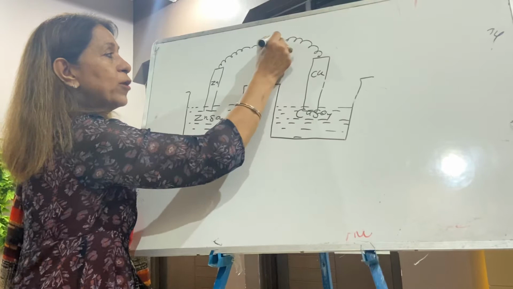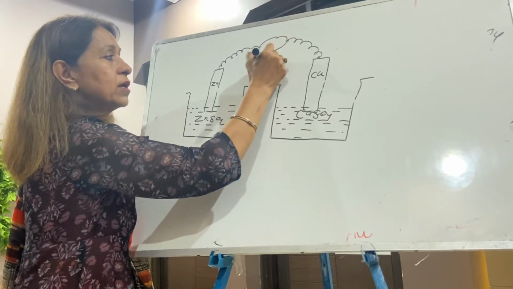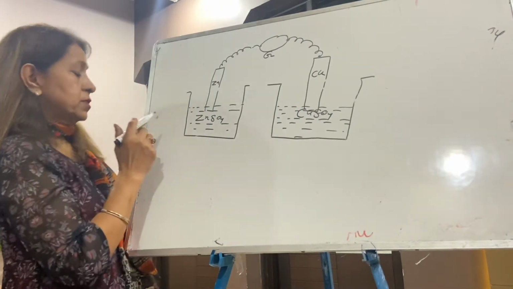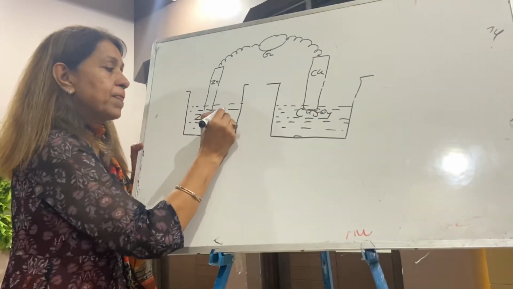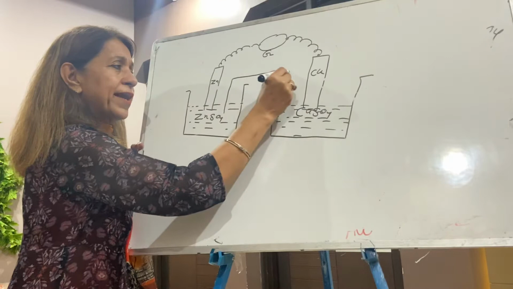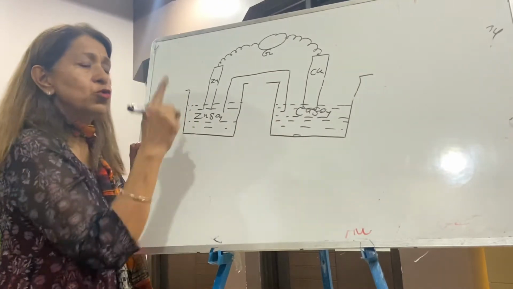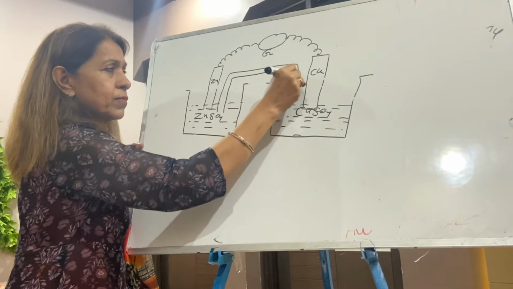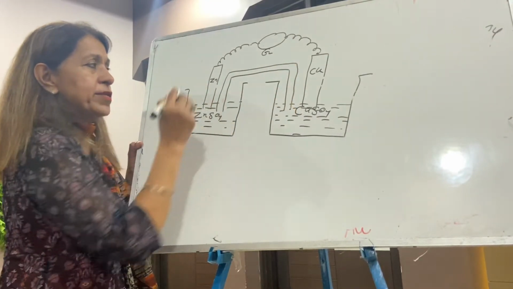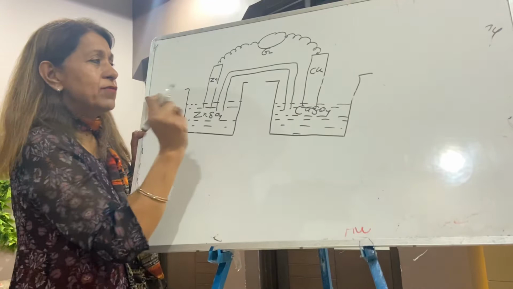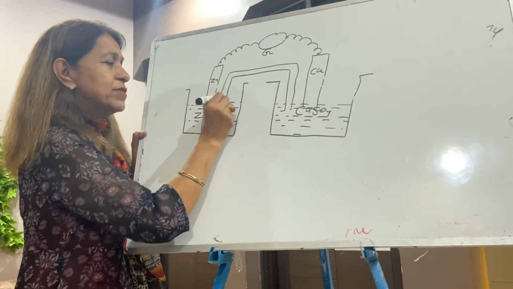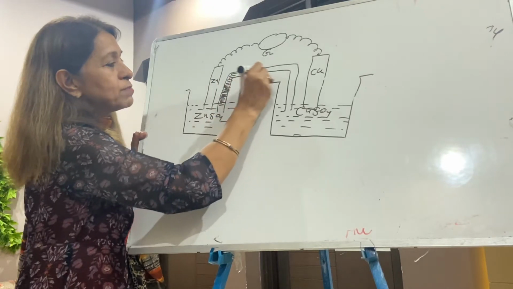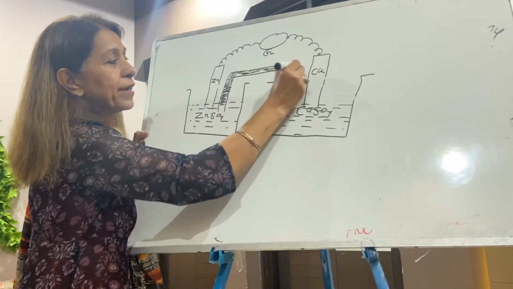And this is your galvanometer, G, right? Now what is this? In this there is a U-shaped tube. You can make a U-shaped tube in the lab. In the U-shaped tube there is filled a highly viscous material of inert electrolyte.